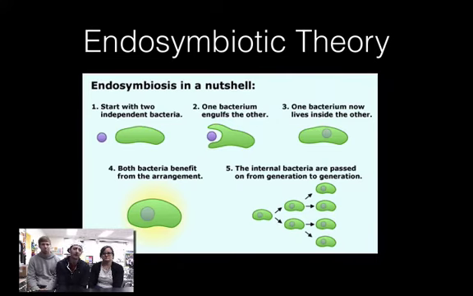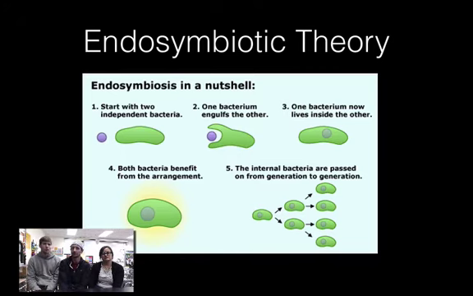We're going to talk about the endosymbiotic theory, which is a theory that explains how, like Ms. Berna said, we went from these simple prokaryotic cells to more complex eukaryotic cells. The theory starts with evidence that the mitochondria and the chloroplasts were once their own individual cells.